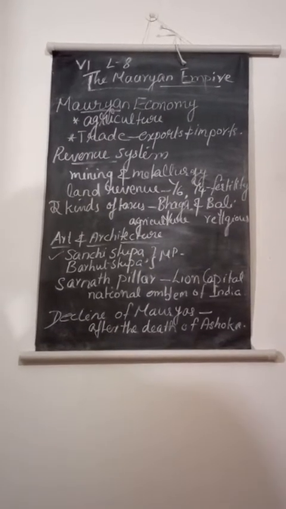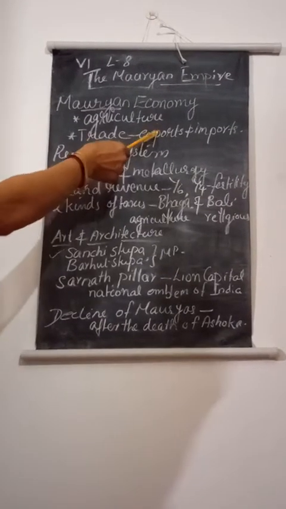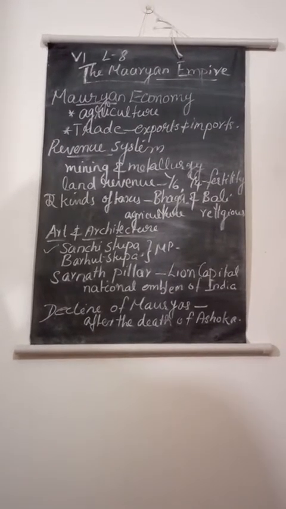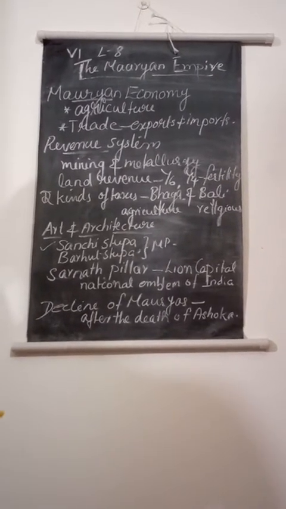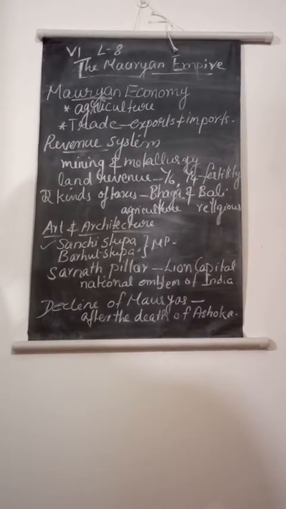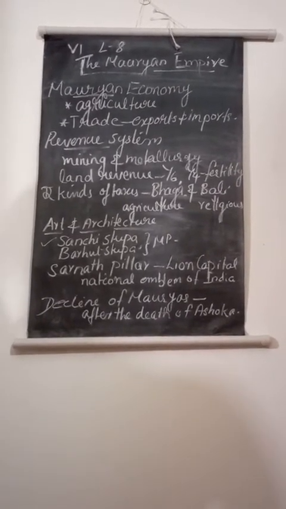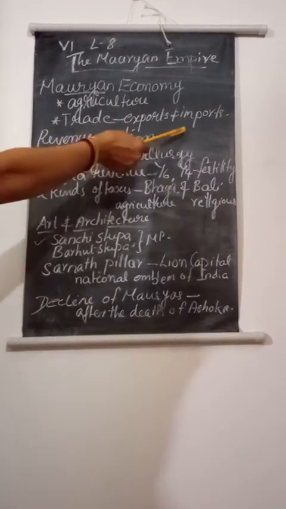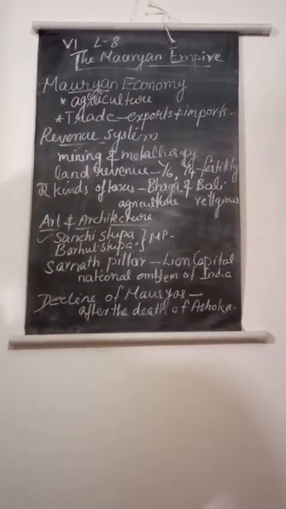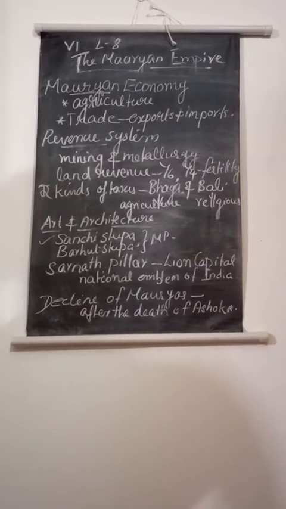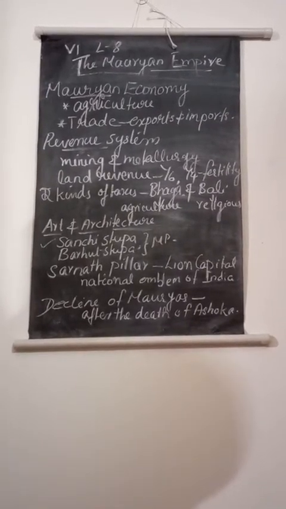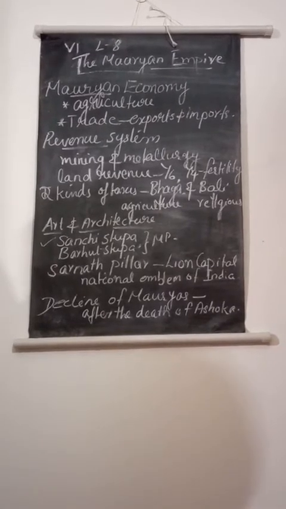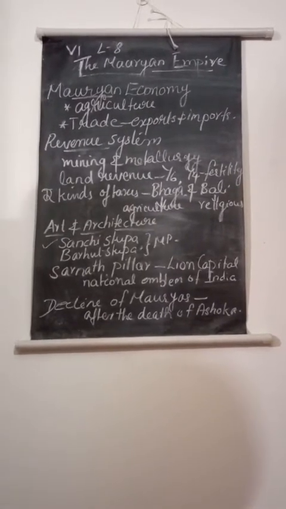The chief exported items from the Mauryan Empire to these countries were spices, pearls, diamonds, sandalwood, ivory, cloth, silk, yarn, etc. The imported items to the Mauryan Empire were linen, silver, gold, dry fruits, etc. So let us study which items were exported and which were imported.